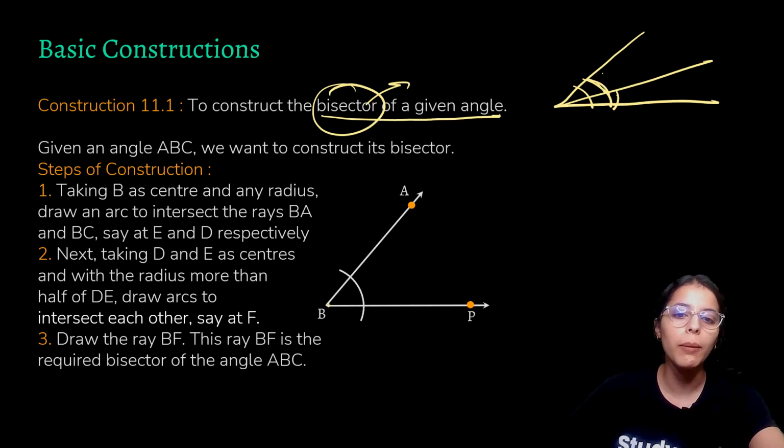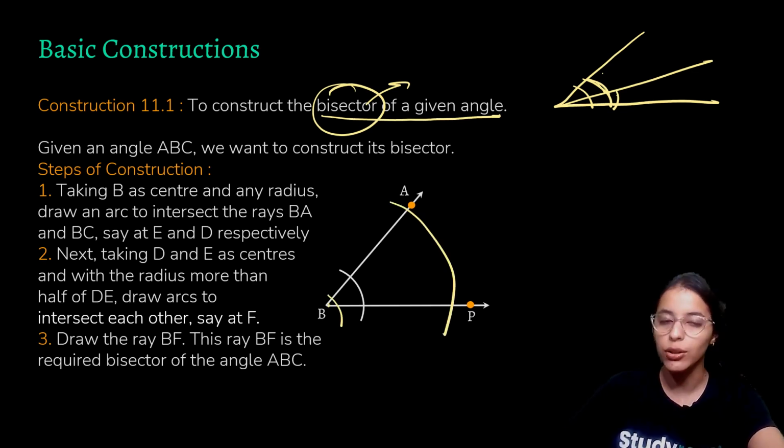Do not open your compass too wide to make the arc over here, or too small to make it over here, because that won't help. That will cause you trouble in constructing it further. And also, it is a matter of beautification, though it doesn't make any difference if you're able to do it correctly, but it will cause you trouble because if it is too large it doesn't look nice, and if it is too small you may find it difficult to handle the points that are given over here as separate.